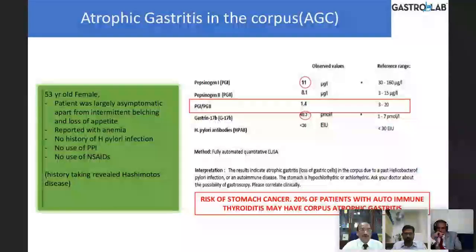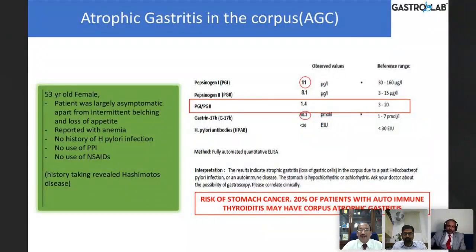Look at this scenario: a 53-year-old lady who is asymptomatic apart from belching and loss of appetite, and has anemia. No H. pylori, no PPIs, no non-steroidals, but the patient had Hashimoto's thyroiditis, which is autoimmune thyroiditis.